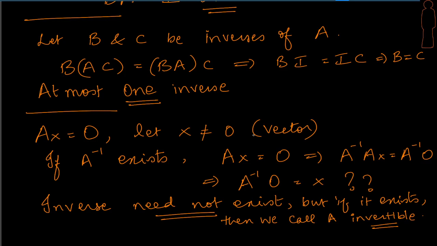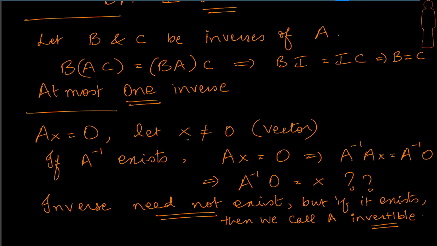Why are we saying impossible? Try and look at a column picture of multiplication, right? So let's say A inverse has got whatever columns, but see what we have got here. We got the 0 vector, and what does the column picture of multiplication tell you? It says that every column of A inverse is taken with a linear combination of the scalars that are coming from the 0 vector. What are the scalars in the 0 vector? All of them are zeros. How is it possible for this to ever produce an X? And look at the assumption, right? The assumption was that X is non-zero, which is impossible, right?